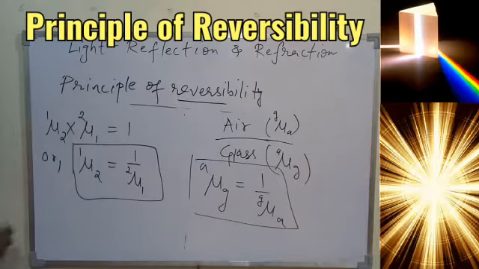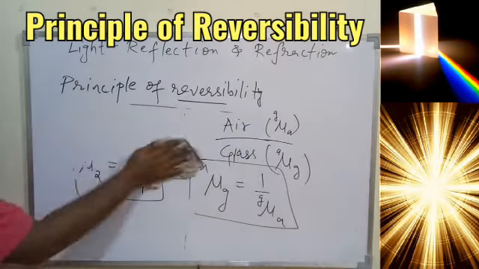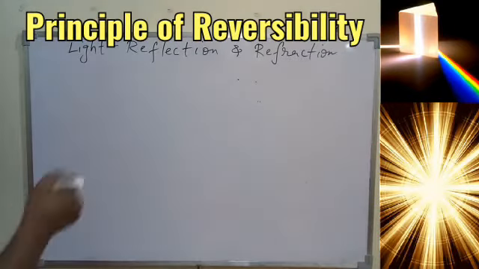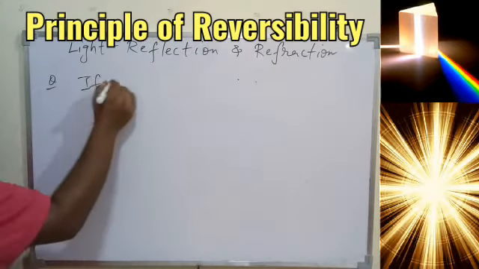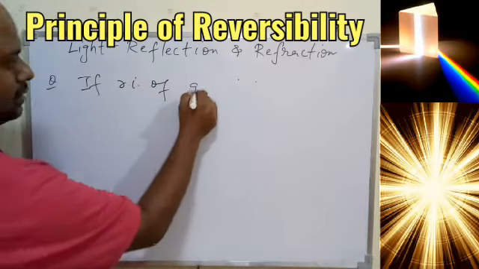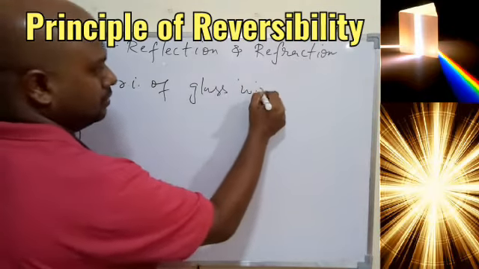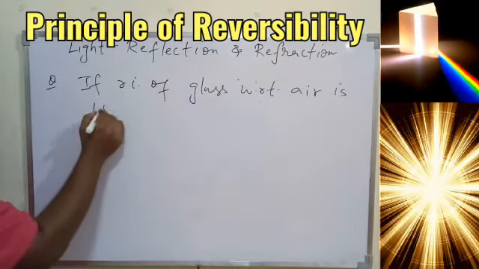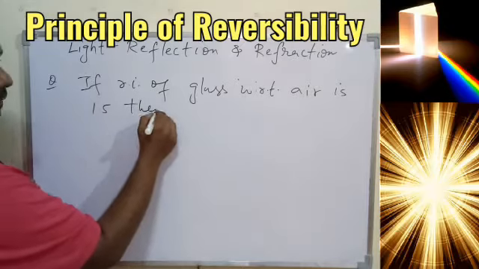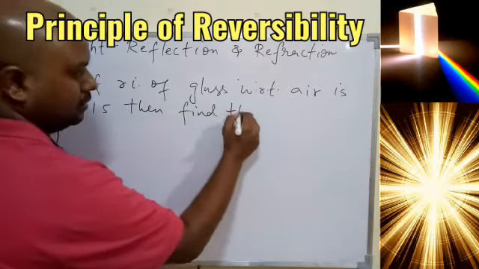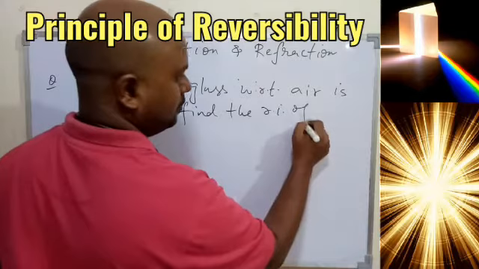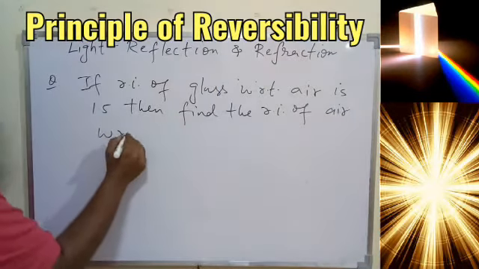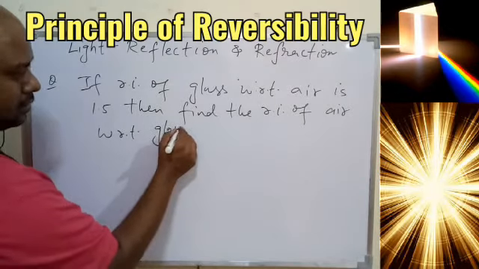So let's do one numerical based on this simple concept. If the refractive index of glass with respect to air is 1.5, then find the refractive index of air with respect to glass.